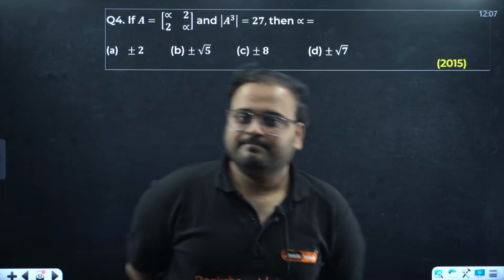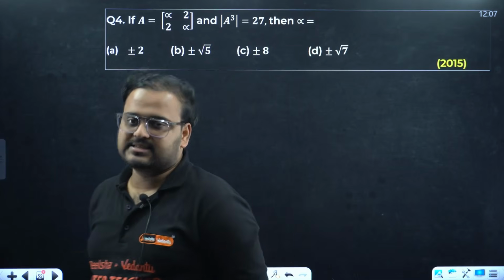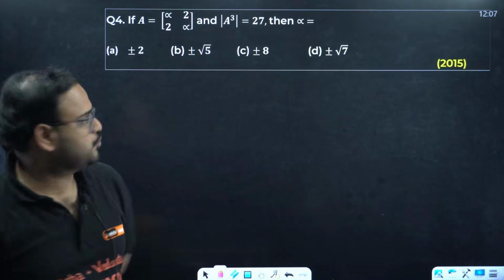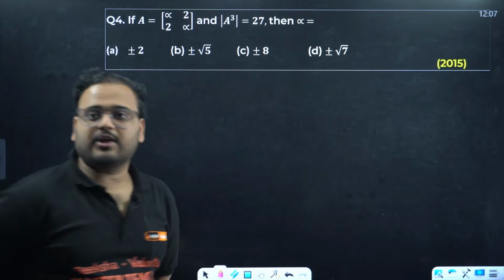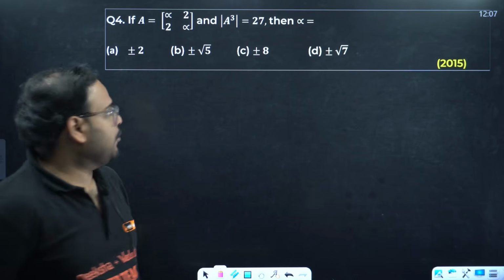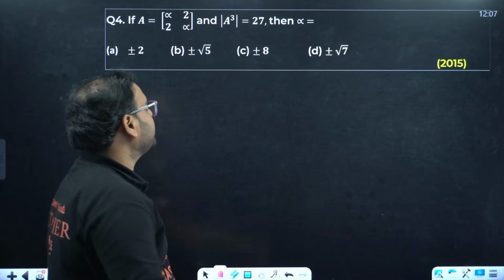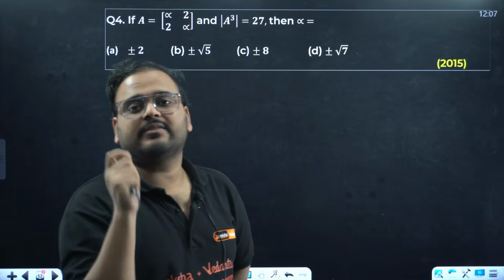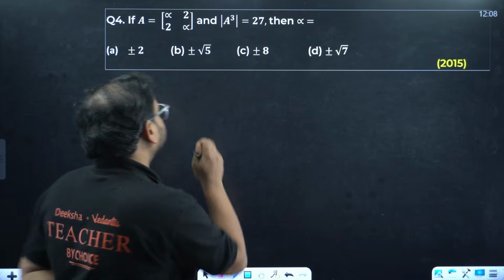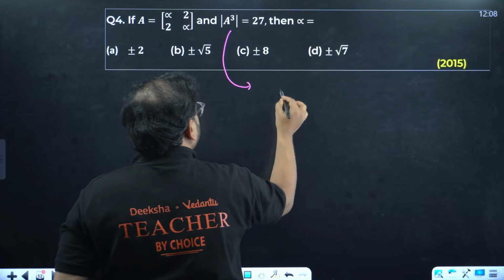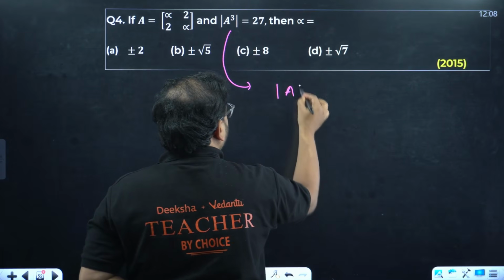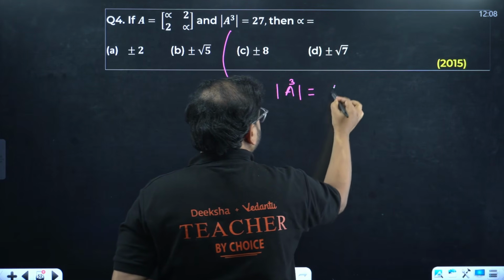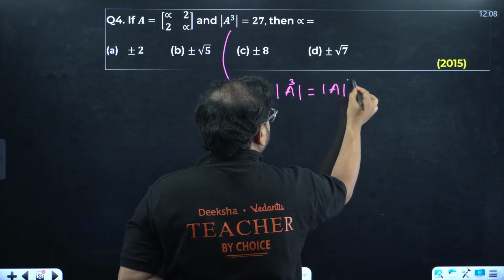Question number 4. It says matrix A is given as alpha alpha 2 2. Then determinant of A cube equal to 27 is also given. Means determinant of matrix A to the power 3 is given as 27. Find the value of alpha. Property is that. What is the property, sir? If you have this given, this is same as this. We learned it over here.